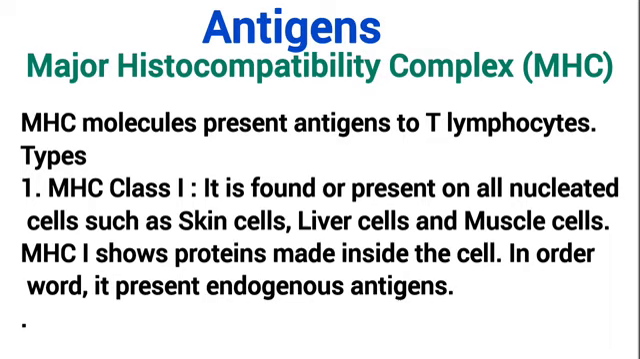Let's talk about major histocompatibility complex. The MHC molecule presents antigen to the white blood cell, and they are actually of two types. MHC class 1, which is found in all cells that have a nucleus in the body, such as the skin cells, the liver cells, or even the muscle cells. The MHC class 1 shows endogenous antigen or protein made inside the cell. In other words, it presents endogenous antigen.